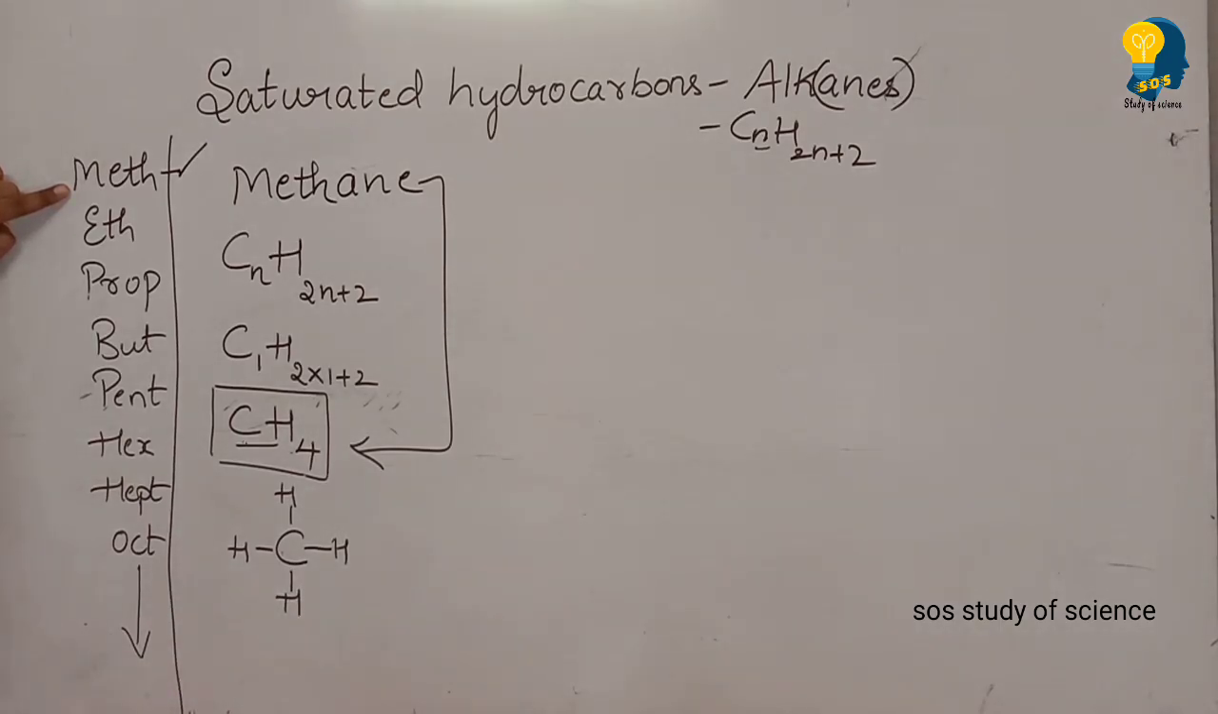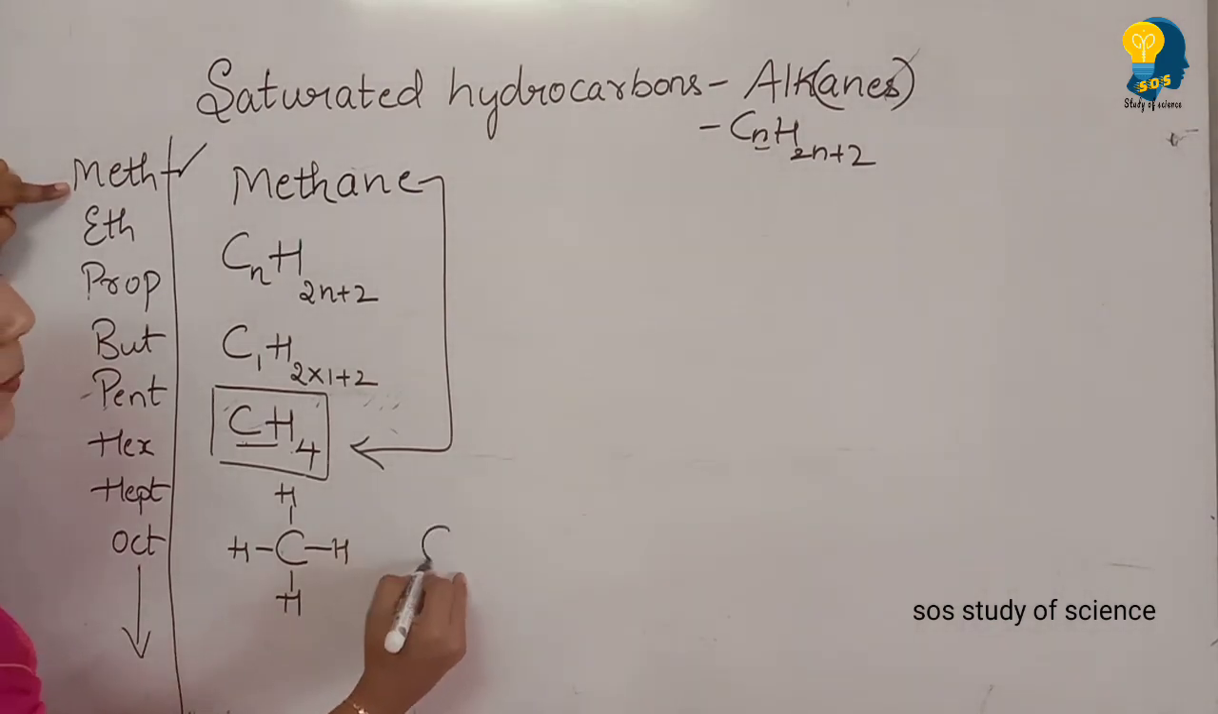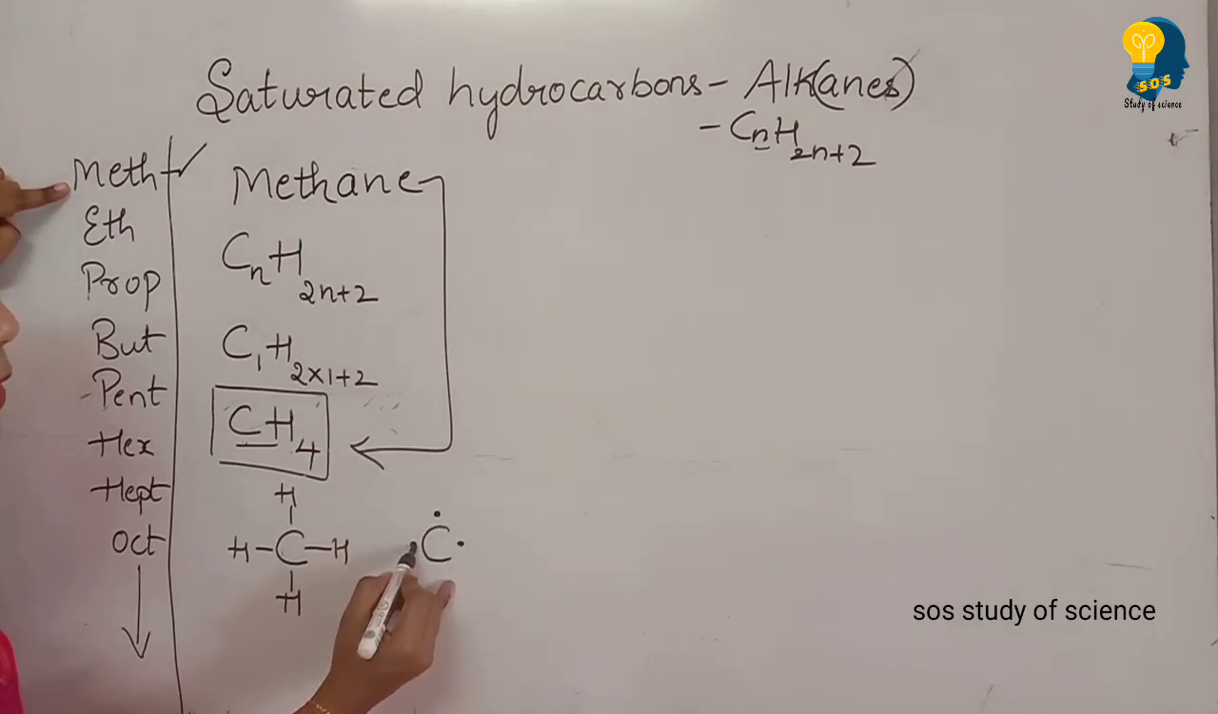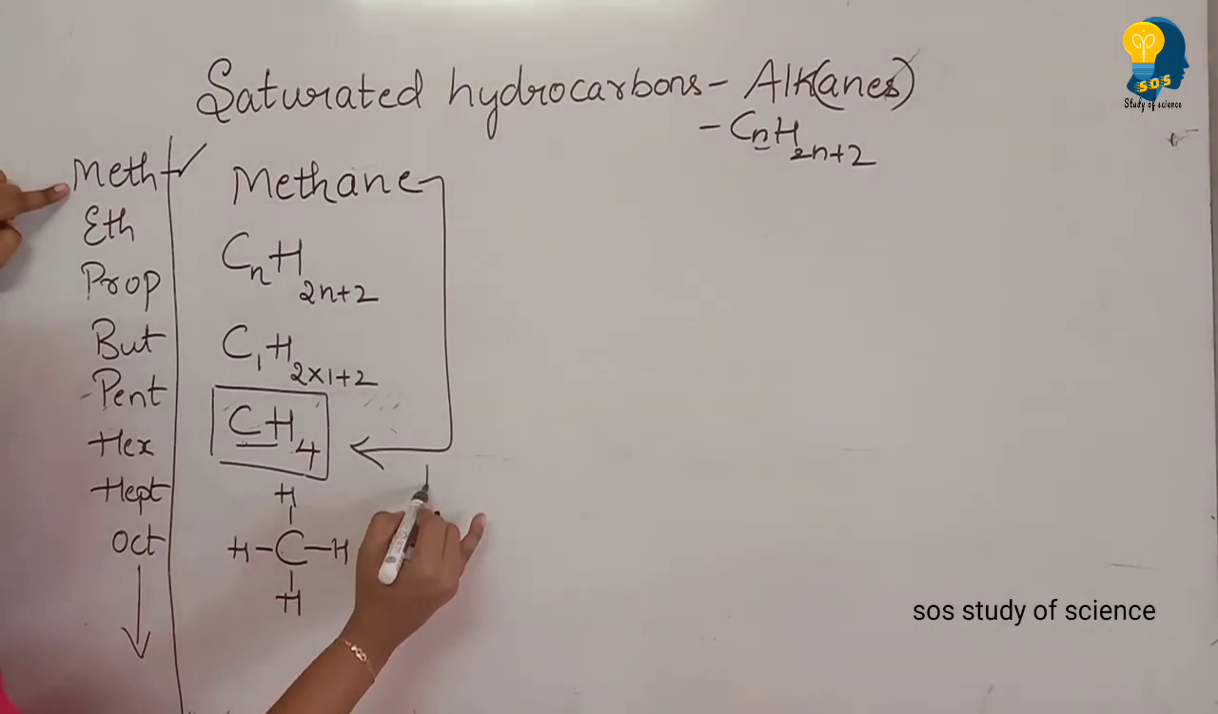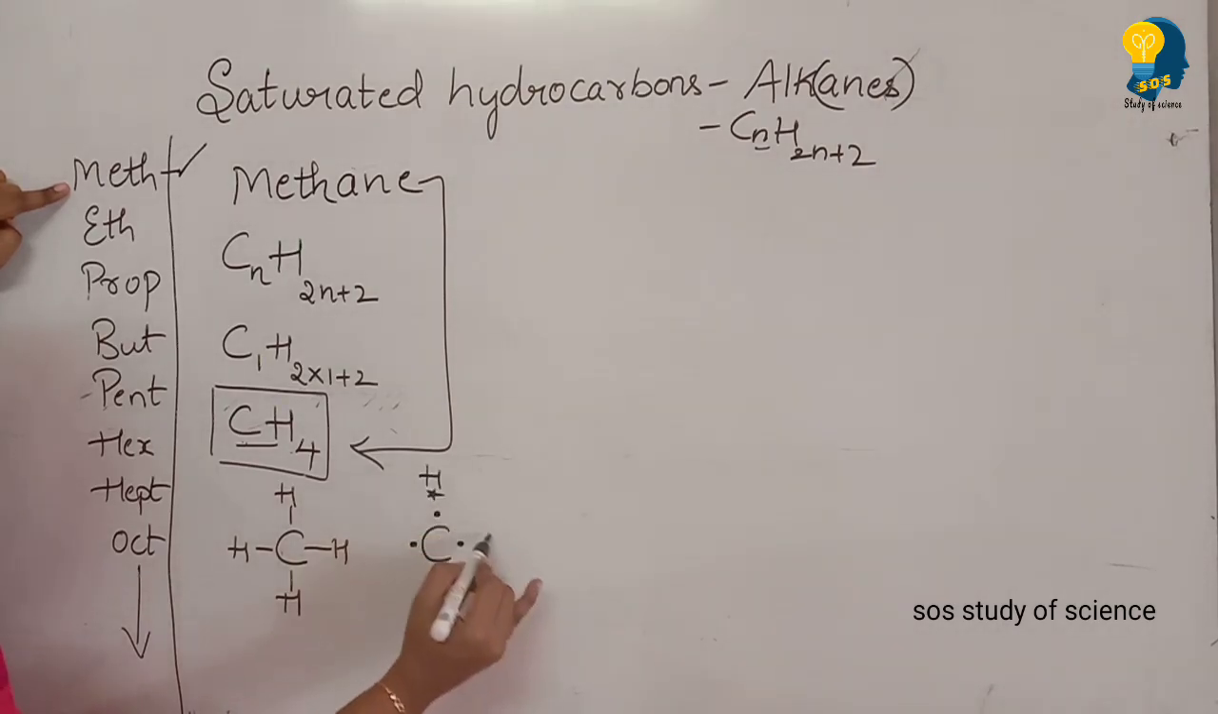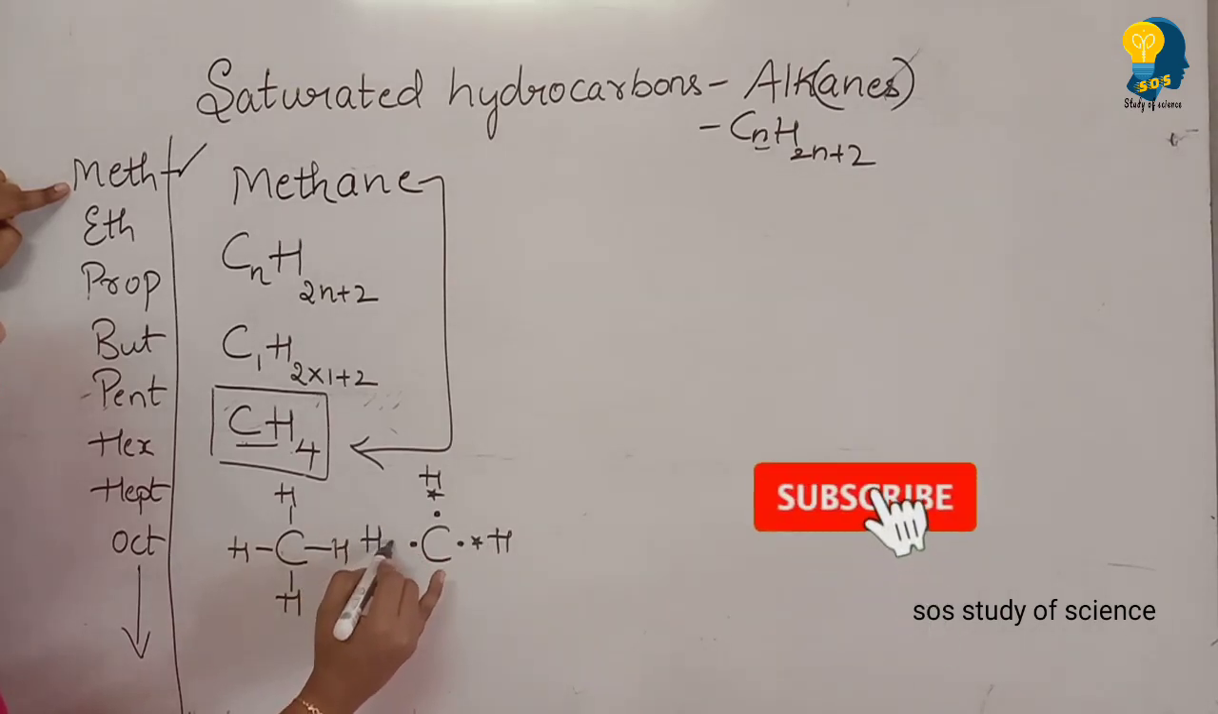So now let us write the electron dot structure. As I told you, carbon has 4 valence electrons. So let us write the 4 valence electrons of carbon. Hydrogen has 1 valence electron because the atomic number of hydrogen is 1. So let us write the hydrogen along with its valence electron. So this is the valence electron of hydrogen.